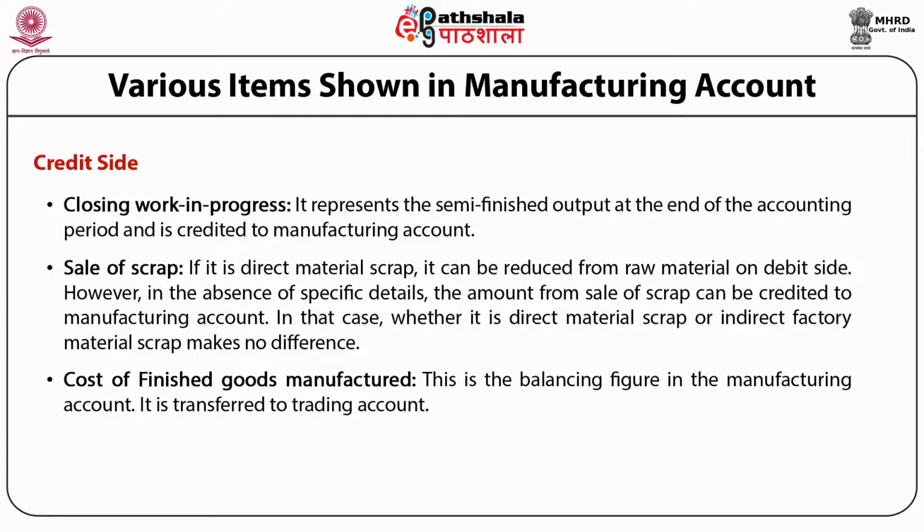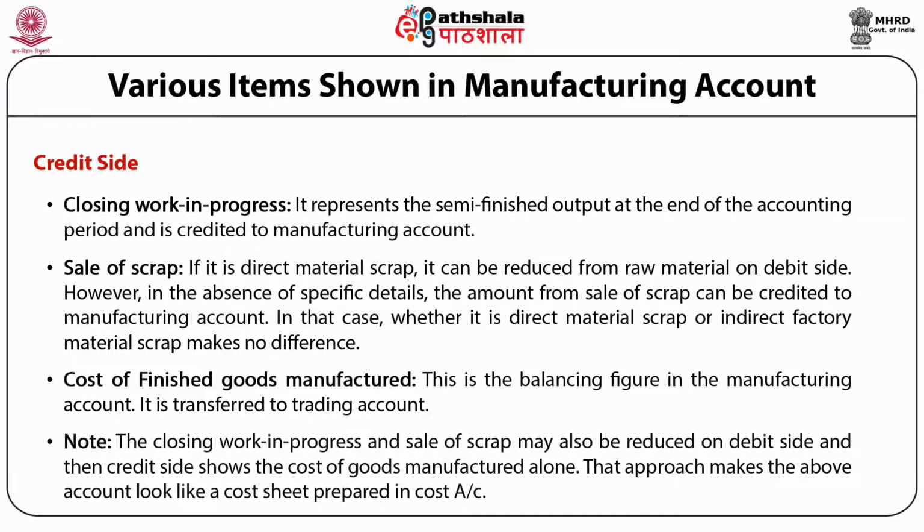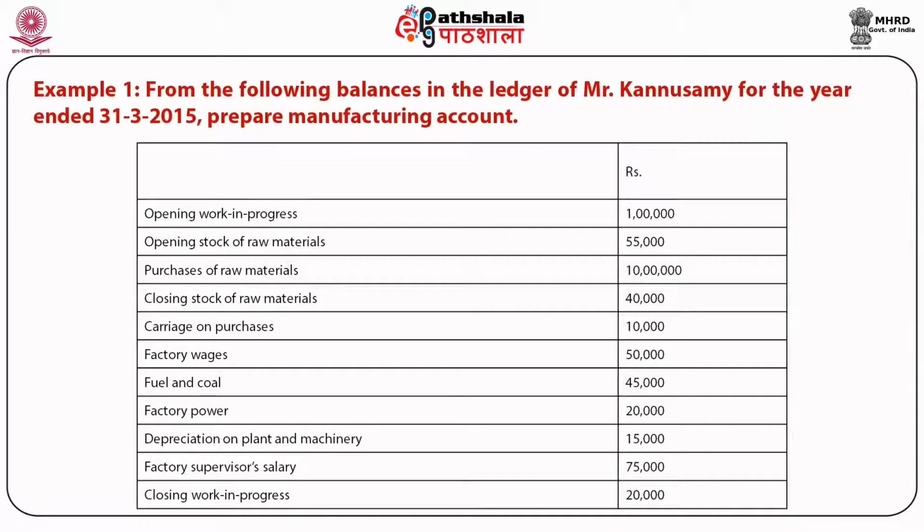It is important to note that the closing work in progress and sale of scrap may also be reduced on debit side, and then credit side shows the cost of goods manufactured alone. That approach makes the above account look like a cost sheet which is prepared in cost accounts. For the purpose of clearing manufacturing account in a better way, an example is given in the picture.